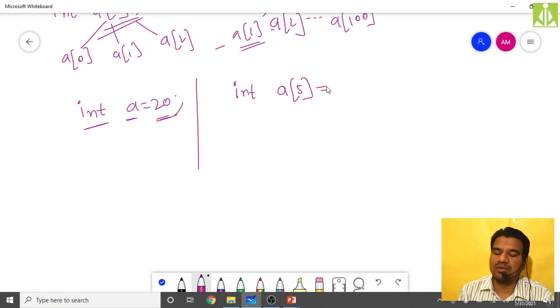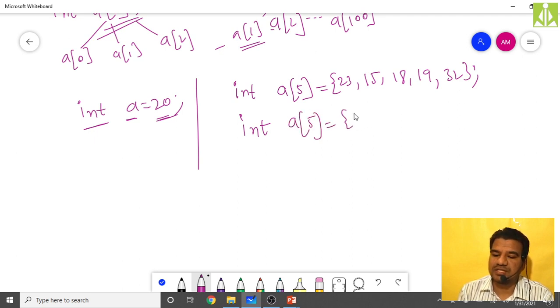So now how can I give the values to this a? Use the curly brackets, and you have to separate all the values with commas, like 23, 15, 18, 19, 32. Like this you can store all the values, or you can even do the partial initialization like this: int a of 5, where I am initializing only three values: 23, 15, and 18.